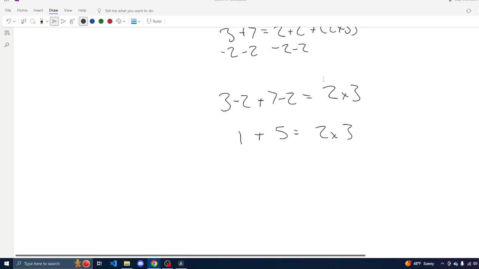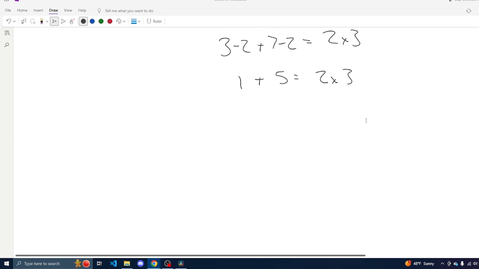The only thing we have left to do now is to divide both sides by 3. So here we would have 1 plus 5 divided by 3 equals 2 times 3 divided by 3.